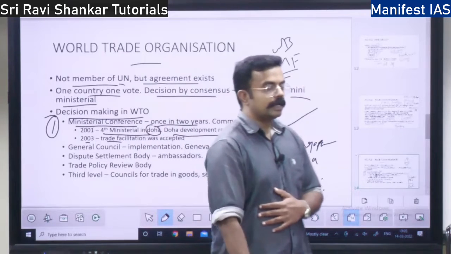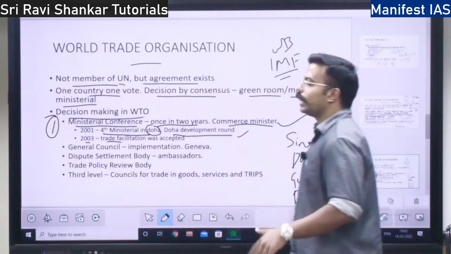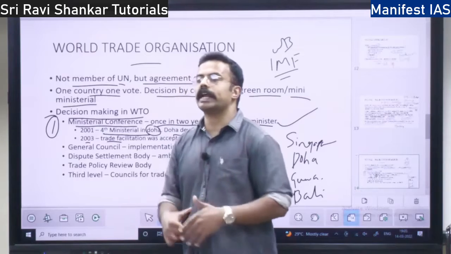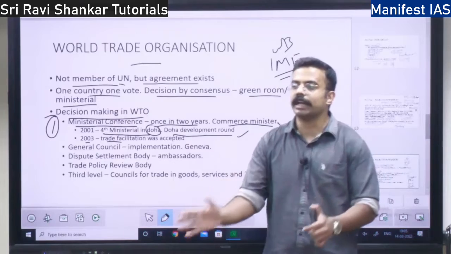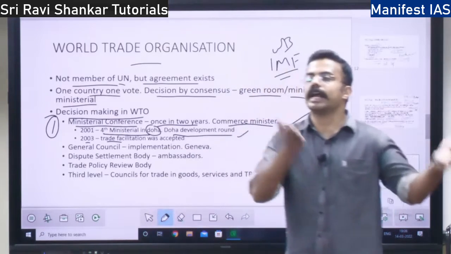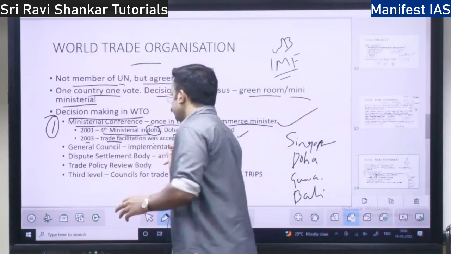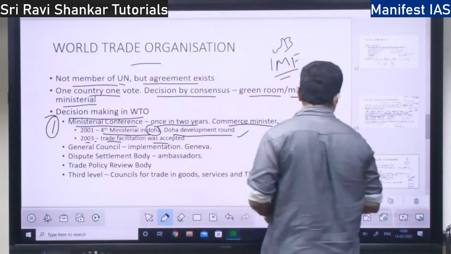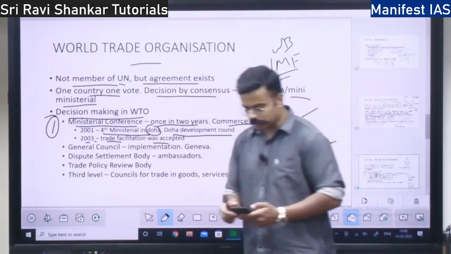What do you mean by trade facilitation? Every country allowing, facilitating trade by other countries. India allowing Germany to carry out trade in India, or Germany facilitating India to trade in its country, is the concept of trade facilitation. The trade facilitation agreement was agreed in 2003.